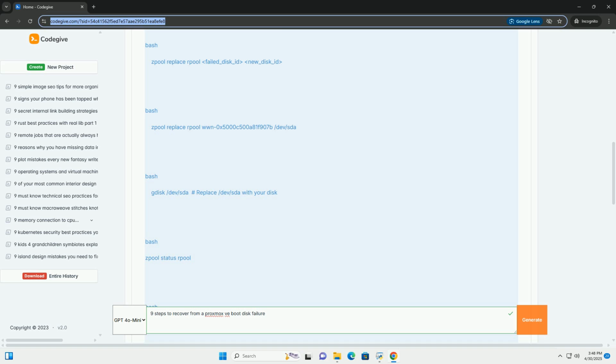2. List available disks. This command lists all block devices, disks, on the system. Identify the new replacement disk you installed. Note its device name, for example /dev/sda, /dev/sdb, /dev/nvme0n1, etc. Be absolutely sure you identify the correct disk. Important: double and triple check that you've identified the correct disk. Using the wrong disk in the following commands will destroy data. Verify size, serial number, or other identifiers if possible.